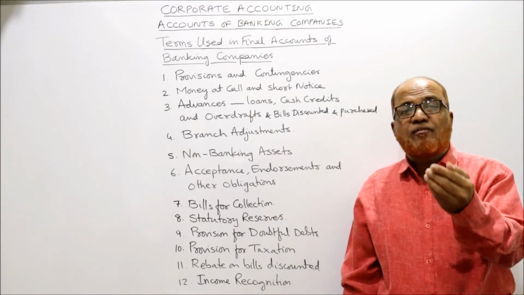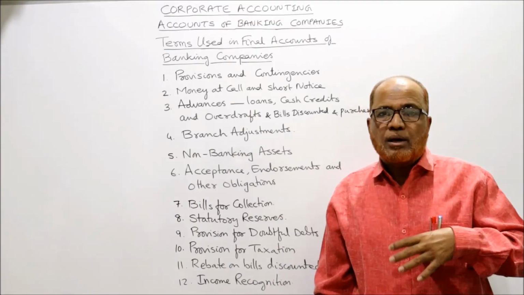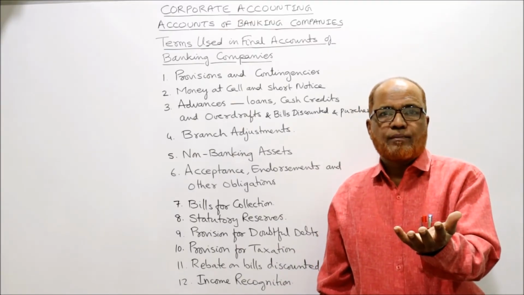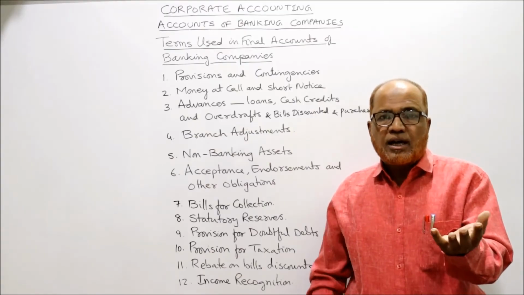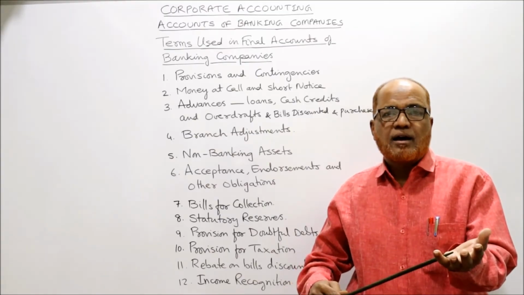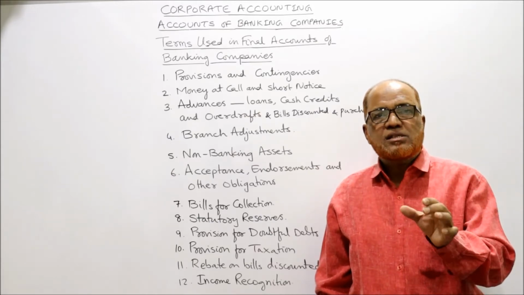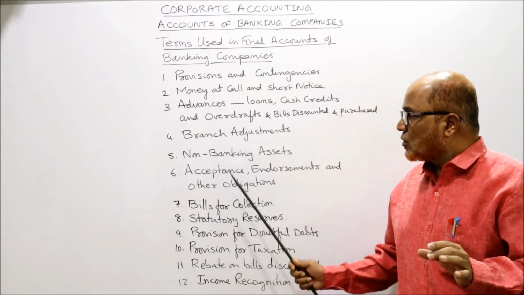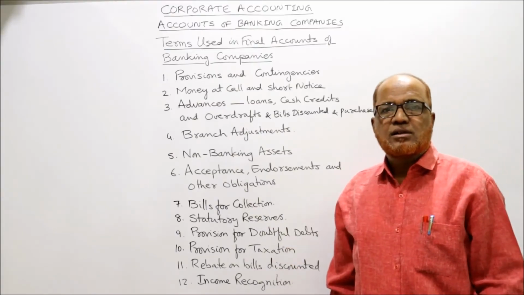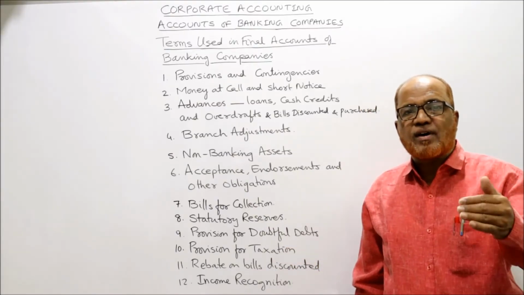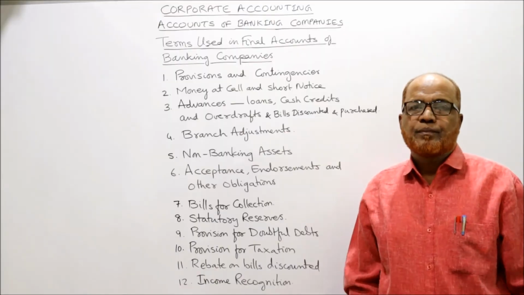Suppose if the customer fails to repay the loan, the banker is the owner of the goods. That goods will be sold by the bank and realize their money, realize their advance. So these are called non-banking assets, which are taken over in satisfaction of the claim.